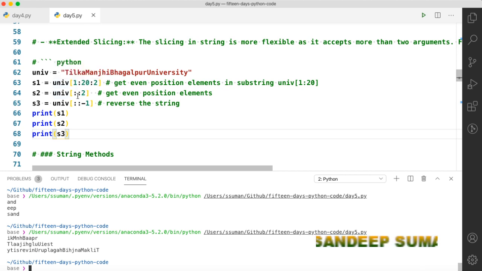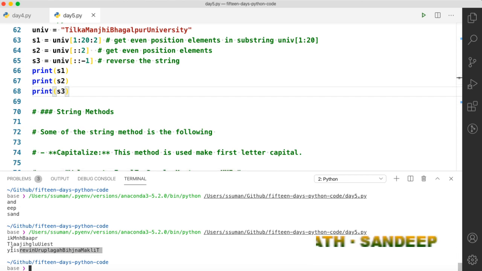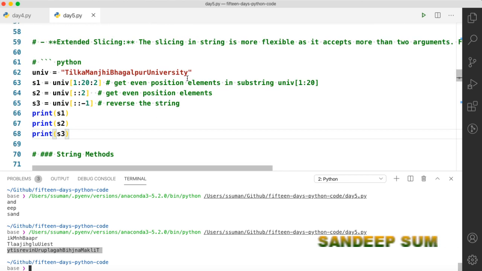While S2 starts from 0 and goes up to the last, leaving every second character. It will take the first, leave the second, then take the third, leave the fourth. In this way it will go on. And you can see that S3 is reversing. You can see that this is the reverse of the original string.